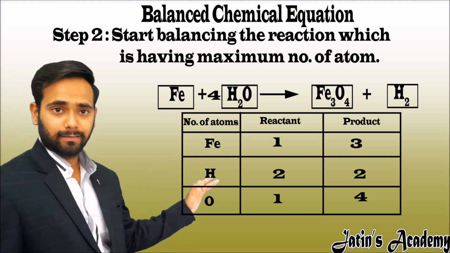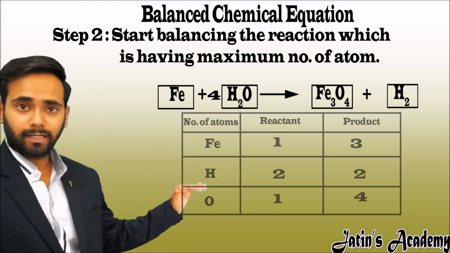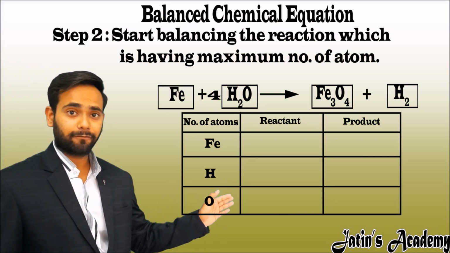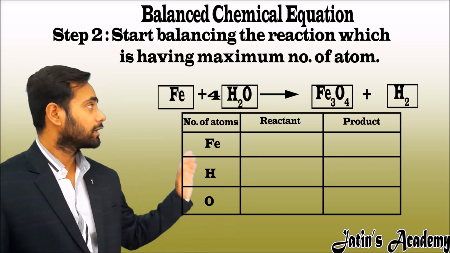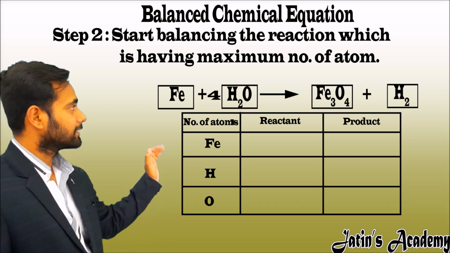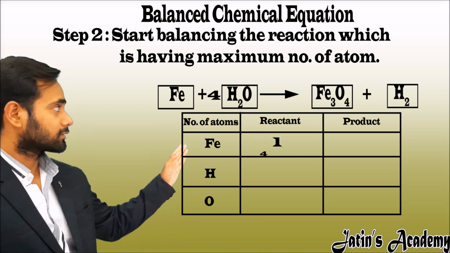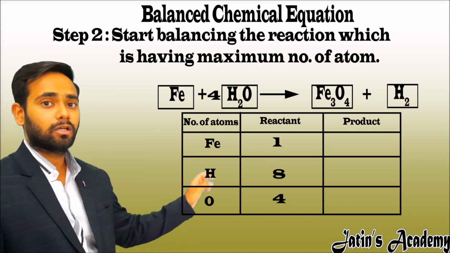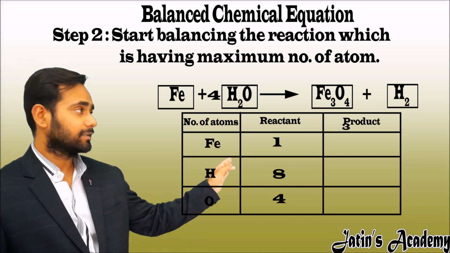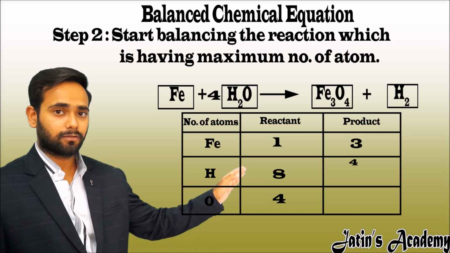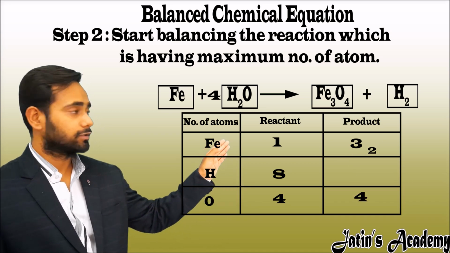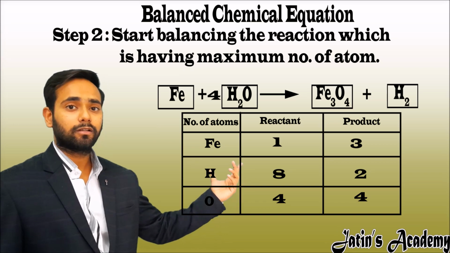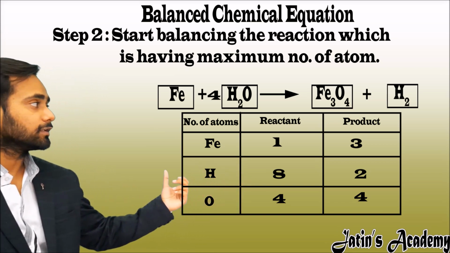Now start balancing. First of all, make another box and count the new number of atoms you get after multiplying with 4. Here on the reactant side, iron is 1 atom, oxygen is 4 atoms, hydrogen is 8 atoms. On the product side, iron is 3 atoms, oxygen is 4 atoms, and hydrogen is 2 atoms. Now oxygen is balanced. Now we have to go with hydrogen.